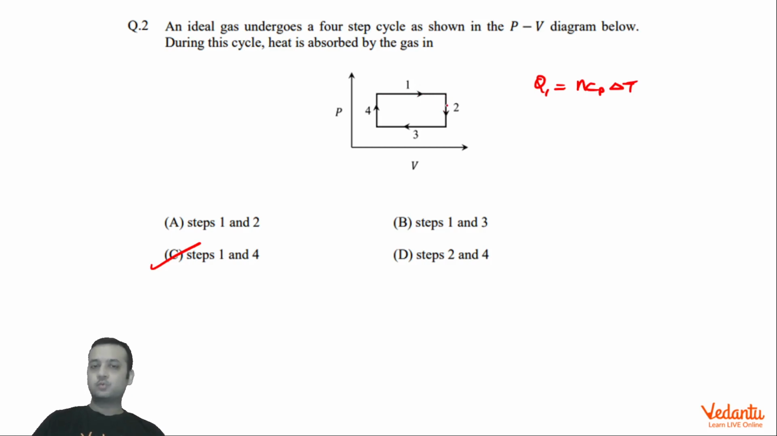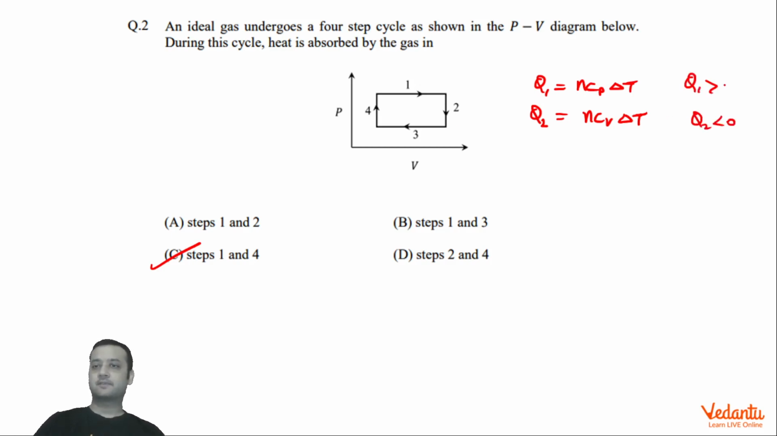For process 2, if you see carefully, again it's isochoric, and pressure is brought down. So if you talk about Q2, you can use nCv delta T, and delta T will be negative because volume is constant and pressure is going down. So if volume is constant and pressure is going down, we can say temperature will go down and hence delta T will be negative. So we can say that Q2 will be less than 0, right?